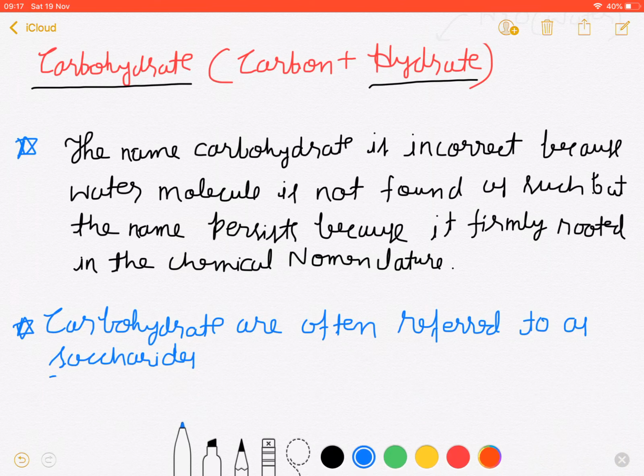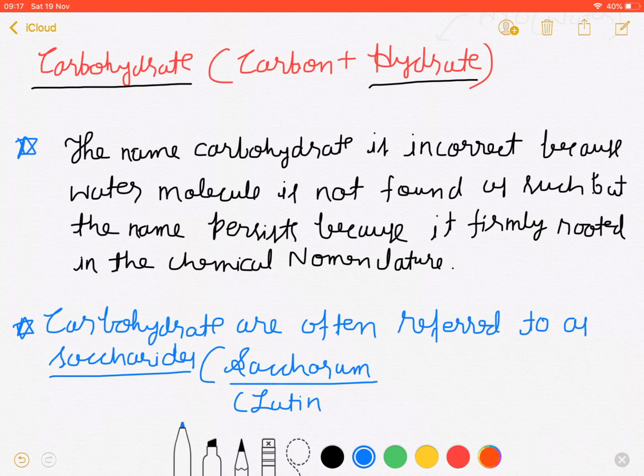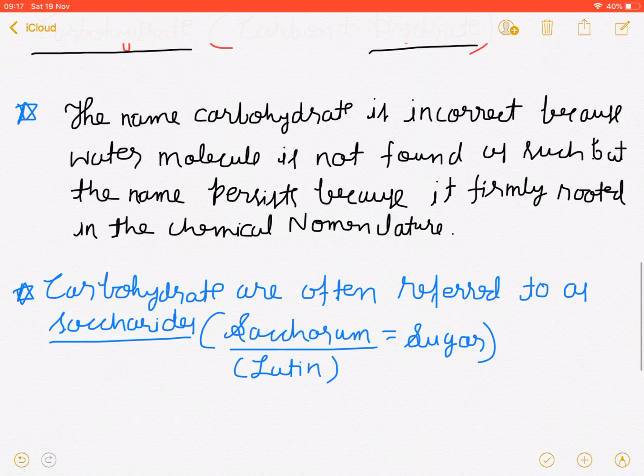This word saccharide has been derived from a Latin word, saccharum. The meaning of saccharum is sugar, and sugars are sweet in taste.